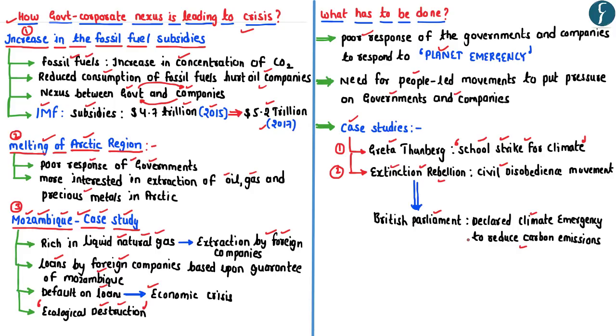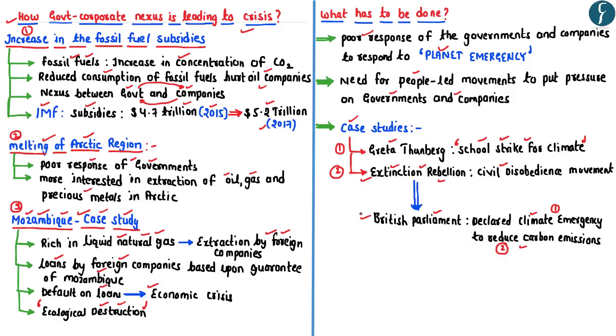Now, there are mainly two problems with respect to this particular declaration. Firstly, the word climate emergency has not been clearly defined by the British Parliament. Secondly, it is not legally binding on the British government to reduce the carbon emissions. Nevertheless, one has to acknowledge the efforts of the Extinction Rebellion in putting pressure on the British Parliament to declare